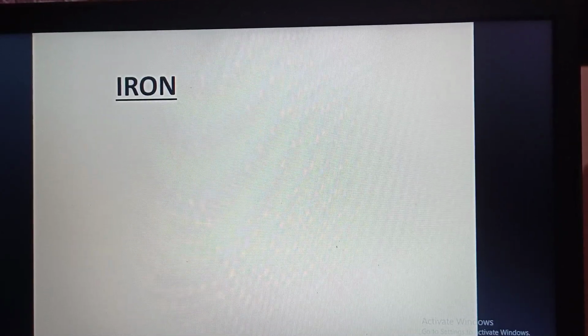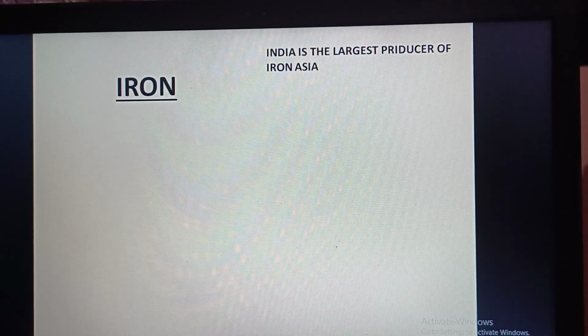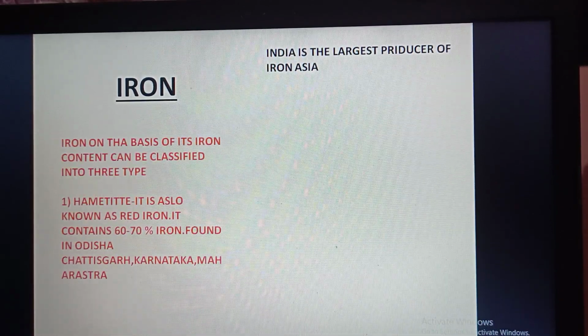Now come to iron. India is the largest producer of iron in Asia. Iron can be classified into three types. Number one is hematite. It contains 60 to 70% of iron. It is also known as red ore. Why is it known as red ore? Because it is red in color, and it is mostly found in the states of Odisha, Chhattisgarh, Karnataka and Maharashtra.